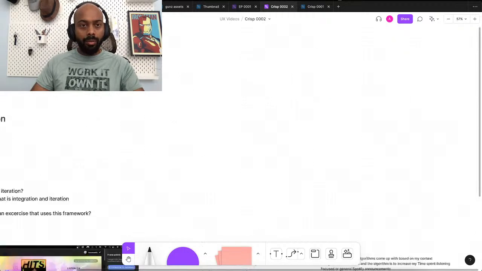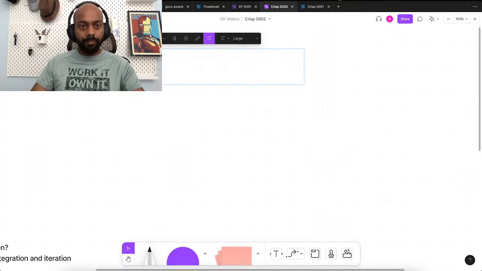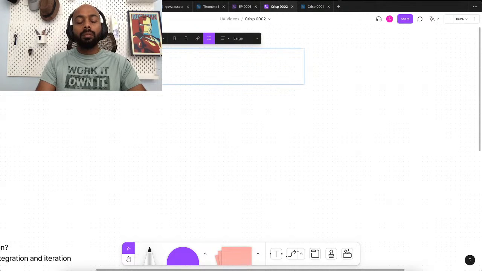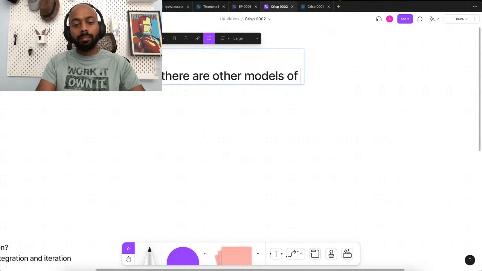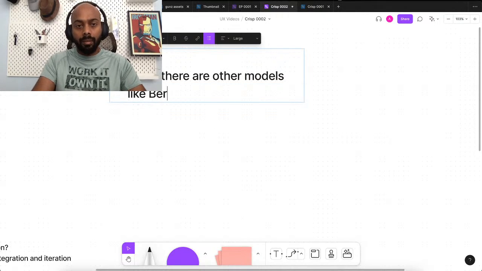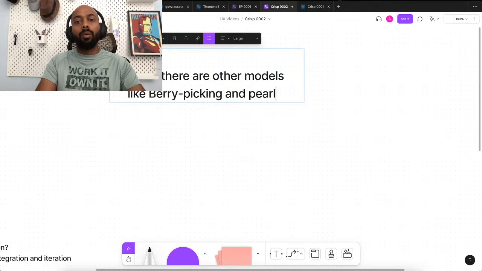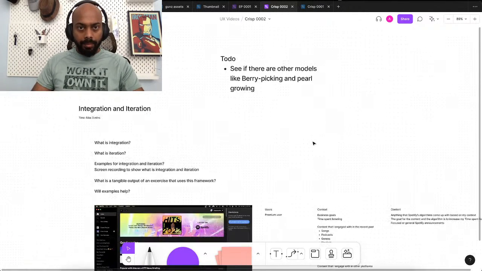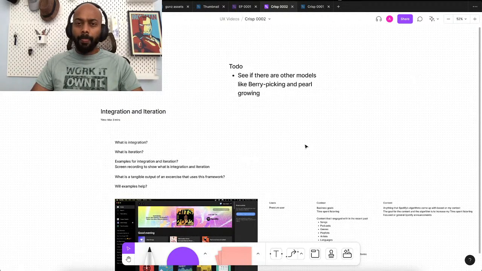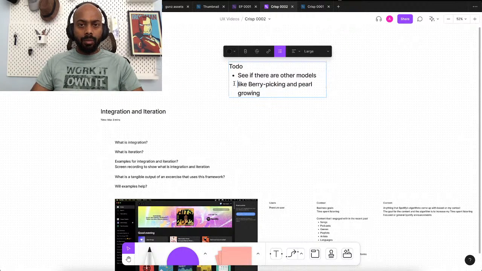So under to do, let's see, see if there are other models of, okay, like berry picking and pearl growing, right? So that's, yeah, I think that is one good to do.